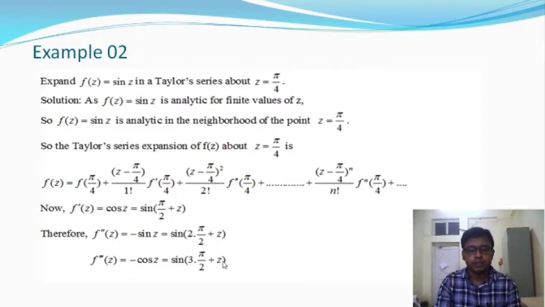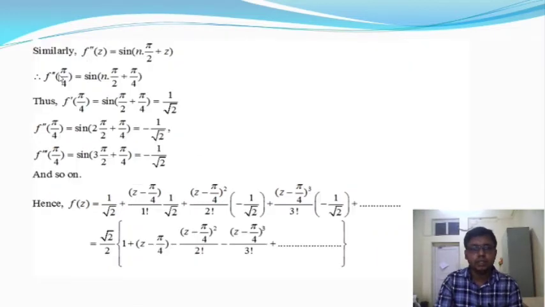Okay, so similarly we can find the nth order differentiation, and it will be f to the power n of z is equal to sine of n into pi by 2 plus z. So therefore the nth order differentiation about the point pi by 4 will be sine of n into pi by 2 plus pi by 4. Okay, this is the nth order differentiation about the point z is equal to pi by 4.